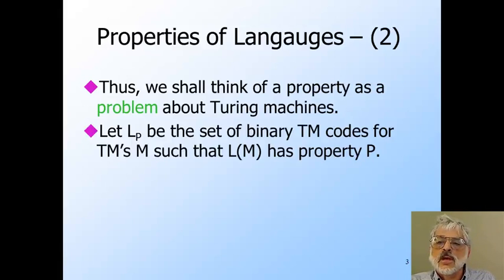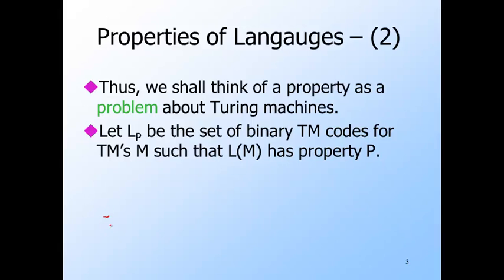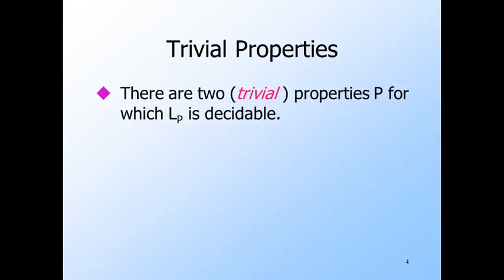So for any property P, we can define a language L sub P, the set of binary strings that represent a Turing machine whose language has the property P. So for example, L sub infinite is the set of codes of Turing machines that define an infinite language. There are two properties we call trivial for reasons that will be obvious. For these two properties P, L sub P is decidable.